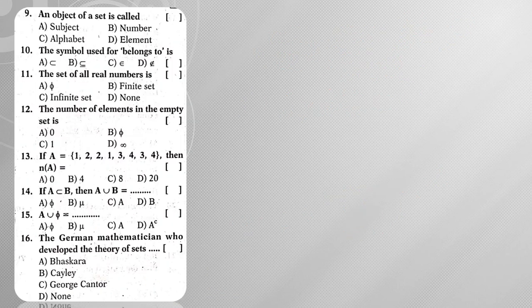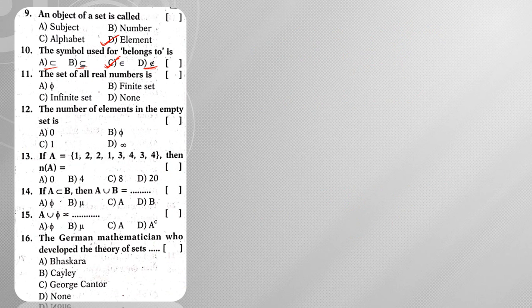Next, moving on to question number 9. An object of a set is called. From the concept we know that an object of a set is called an element. Next, what is the symbol of belongs to? The belongs to symbol looks like epsilon. If it is struck off, it is called does not belong to. For subset, these are the symbols for subsets.